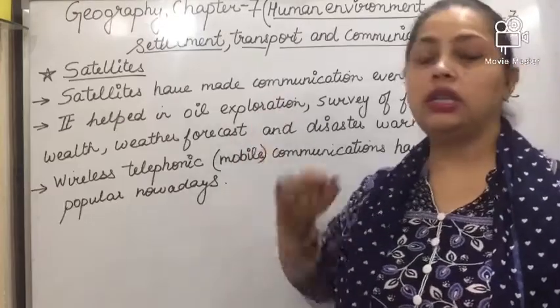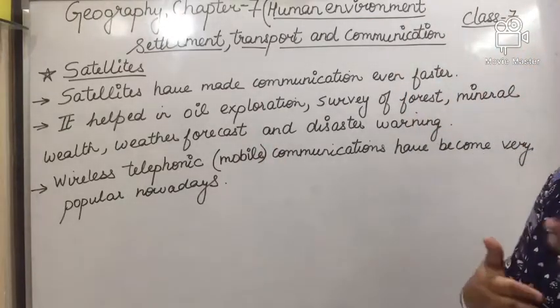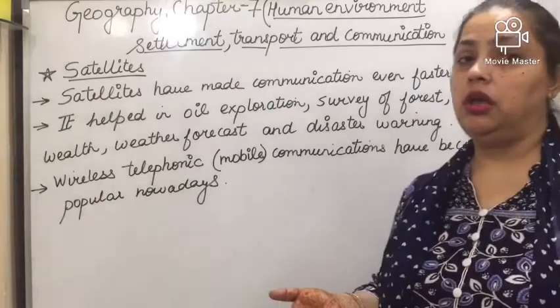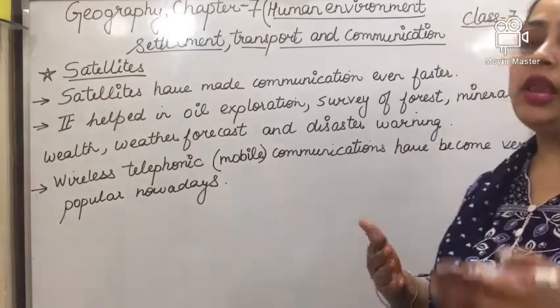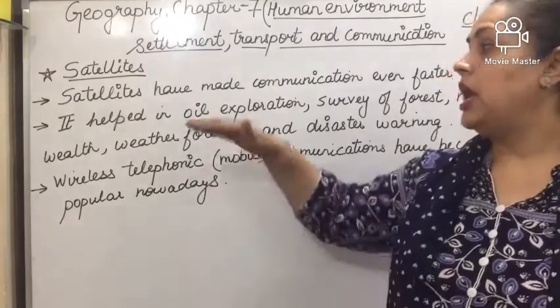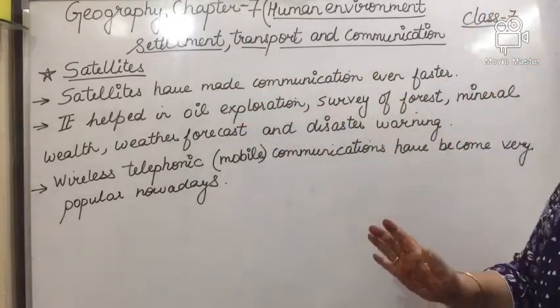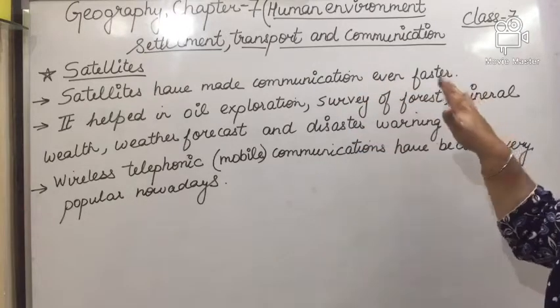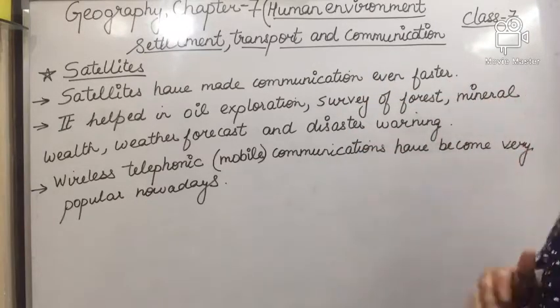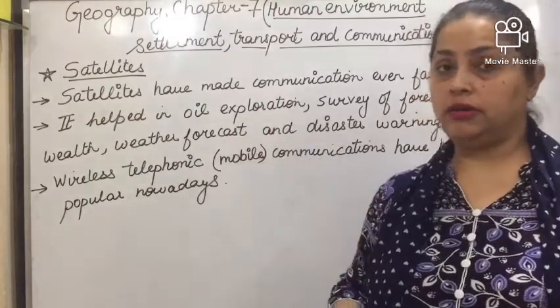The next is satellite. The satellite has made communication faster. How is the satellite helpful for us? It helps in oil exploration, survey of forests and mineral wealth, and weather forecasts.